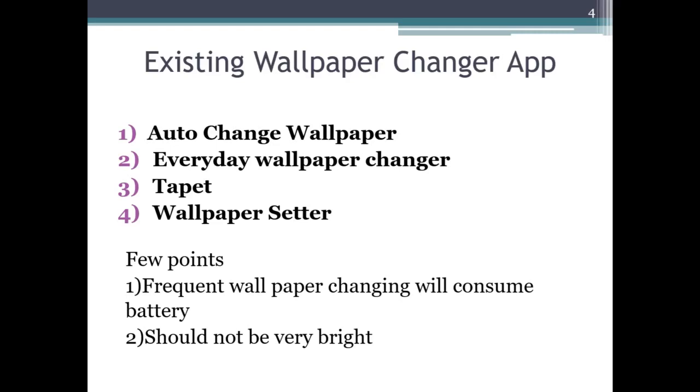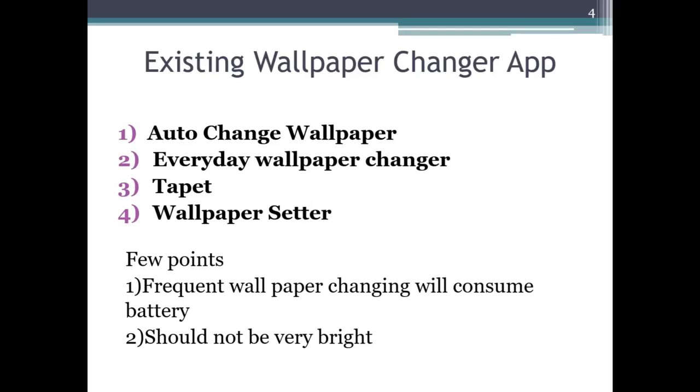Now, a few points you should remember before you design. Frequent wallpaper changing generally will consume more battery. Okay, generally it consumes battery. That's why you should be careful before you download and install such an app. And whatever wallpaper you choose should not be very bright, because that also consumes battery. Hence it is very important to choose a proper wallpaper.